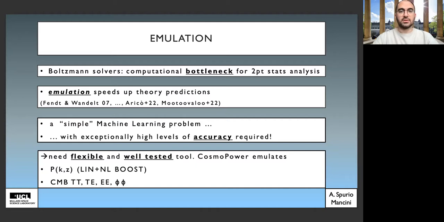The motivation behind using deep learning for this is the following. While this is apparently a very simple problem for a deep learning algorithm because the mapping between cosmological parameters and power spectra is very simple, it is actually a deceptively simple problem, because if we want to use a tool like this for future next generation survey analysis, the levels of accuracy required for a tool like this to meet are exceptionally high. And so it makes sense to train an algorithm on as large a set of training samples as possible. And so for this reason, neural networks are particularly well suited to this problem.